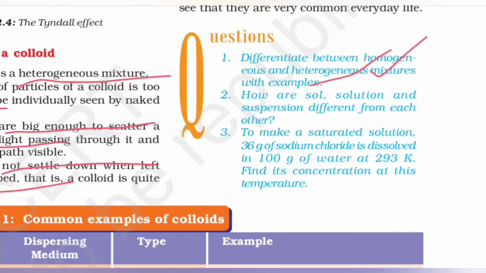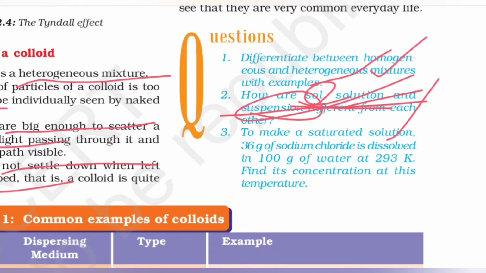Again, how are sol, solution and suspension different from each other? You can base them on a lot of things, like the type of mixture, because sol is heterogeneous, solution is homogeneous, and suspension is again heterogeneous.